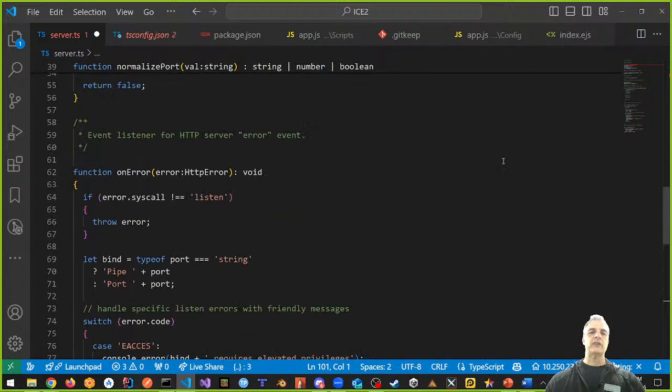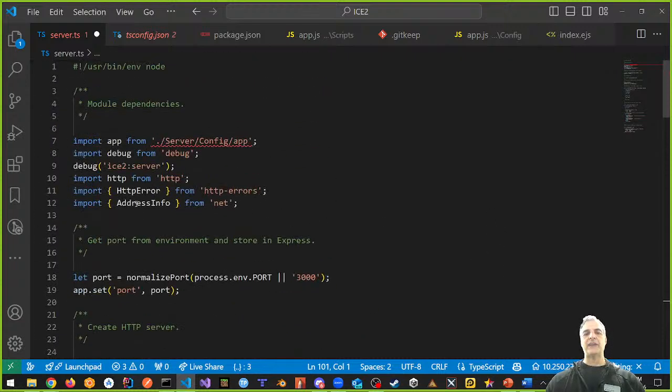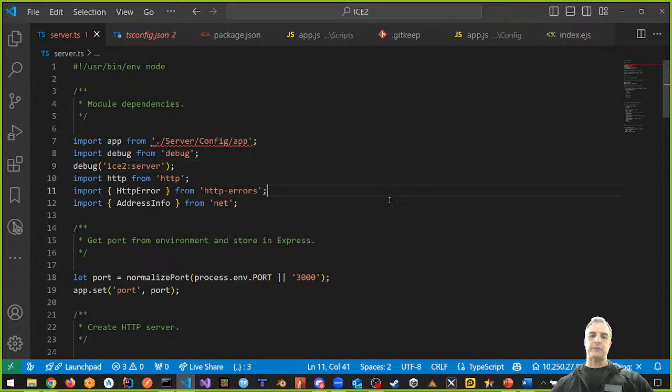What it also did was at the top, right? We also included AddressInfo from net. All right, so this is what it did for us. So this is our first file, and server.ts now is done. But we have to fix app.ts because app.ts has a problem because it's not a module right now. Let's fix that next. But first, let's put this up on GitHub.